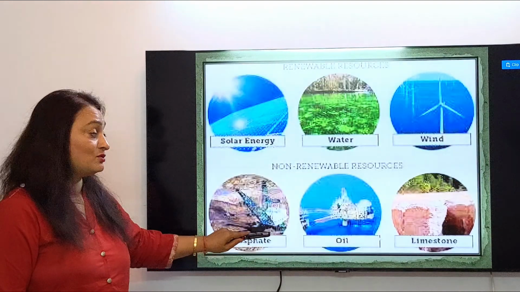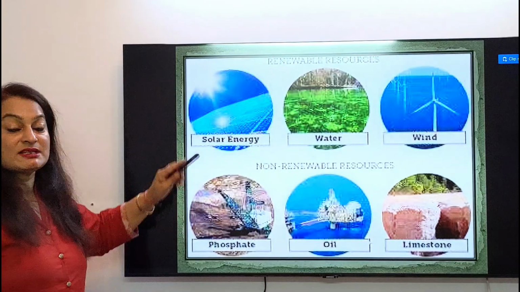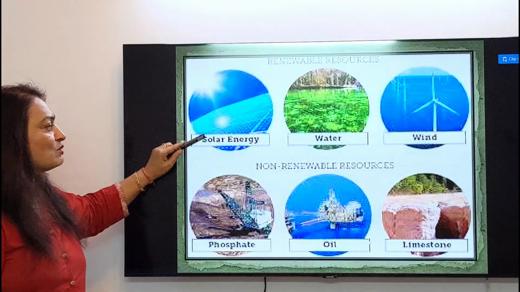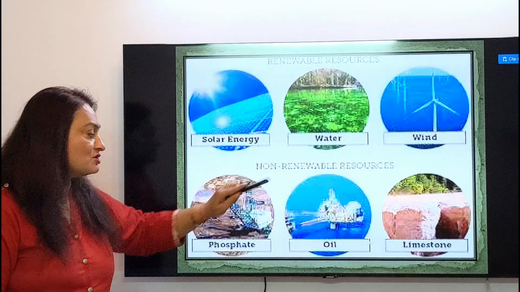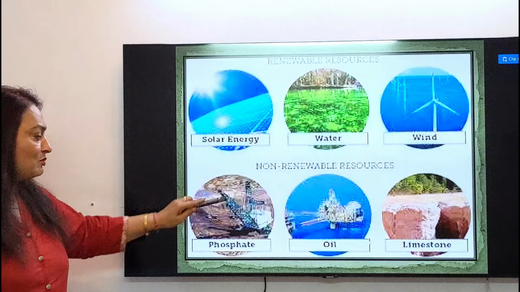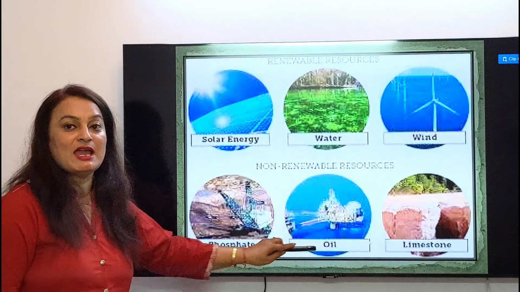That's the reason we have to sustain the development. So the example of renewable resources are solar energy, water and wind energy. An example of non-renewable resources are phosphate, oil and limestone.